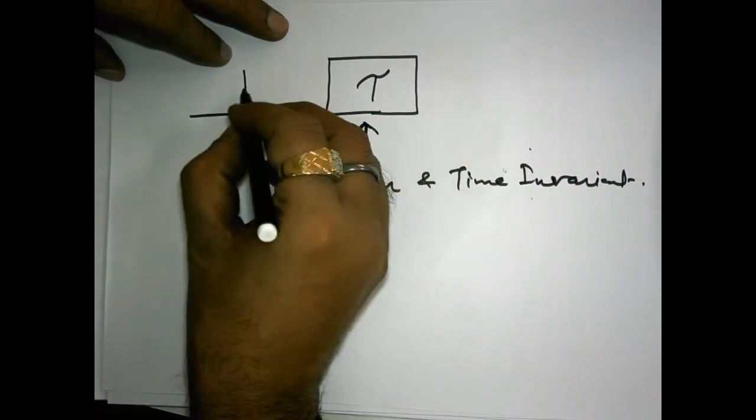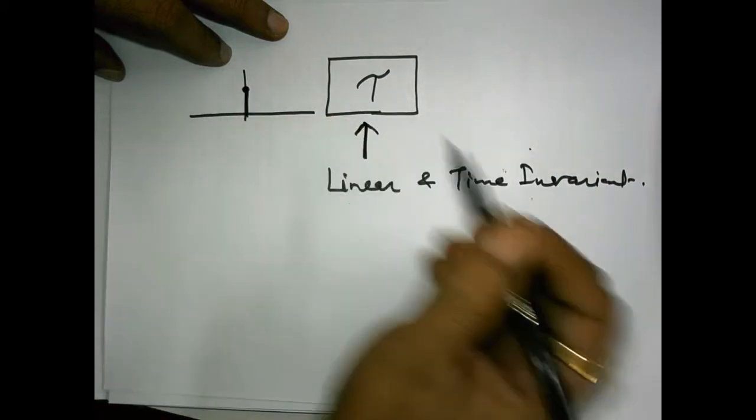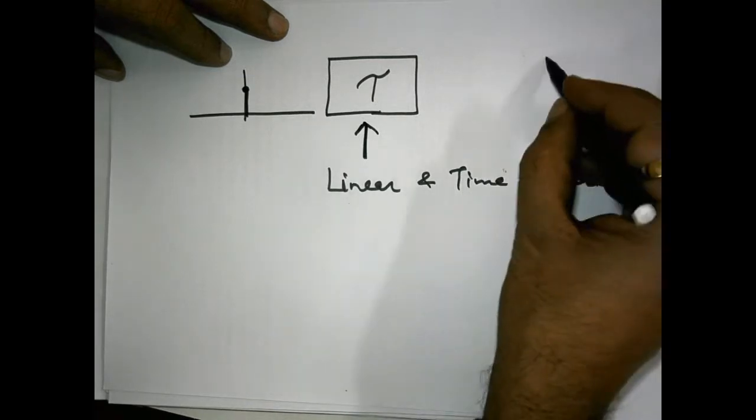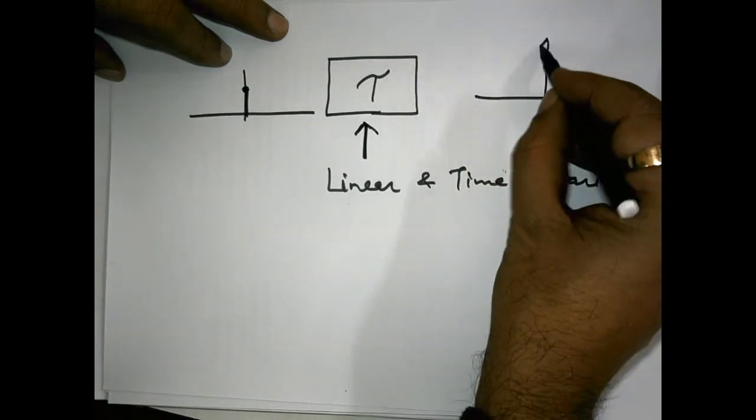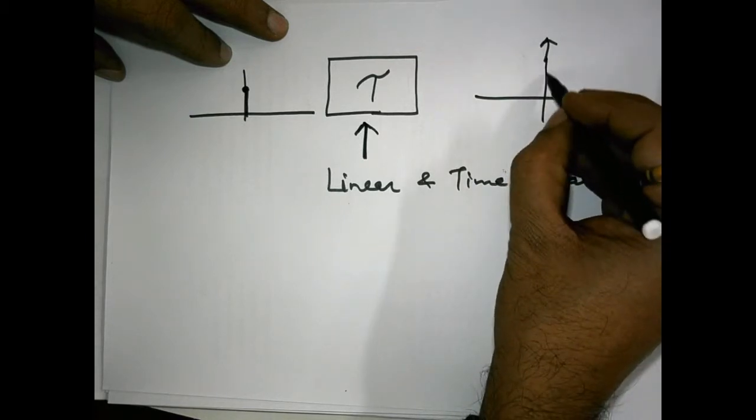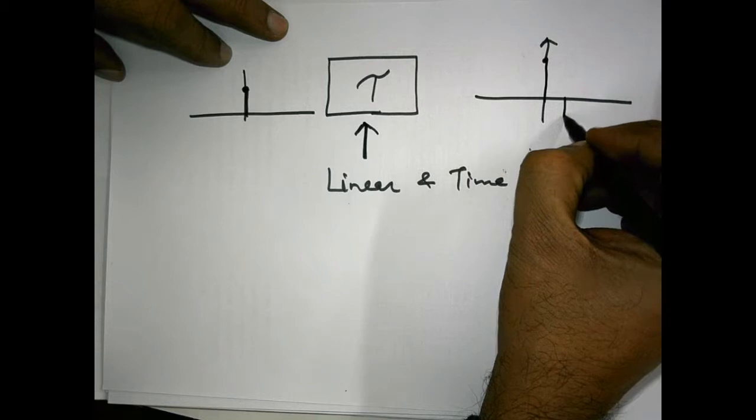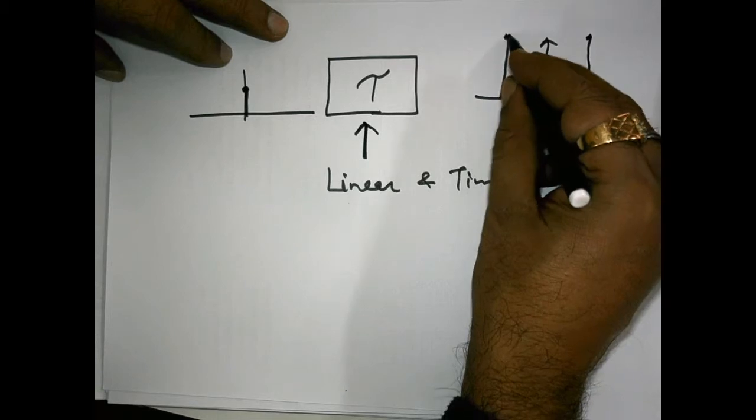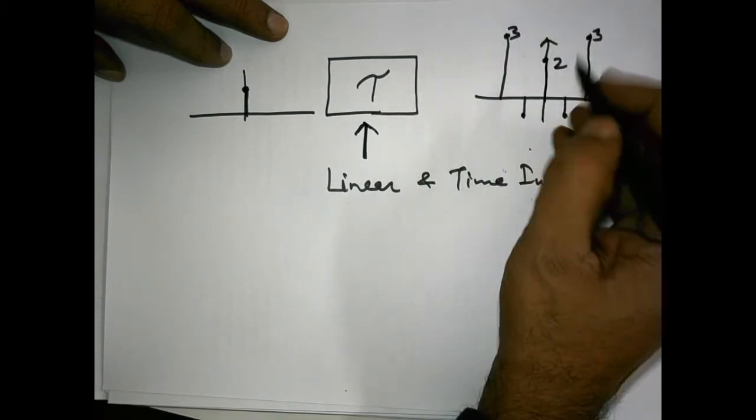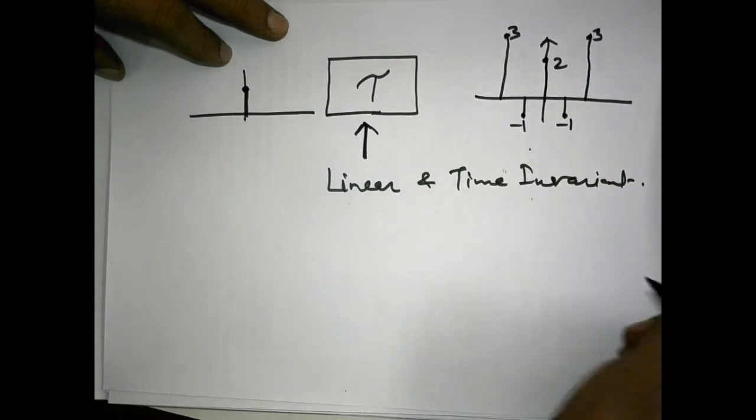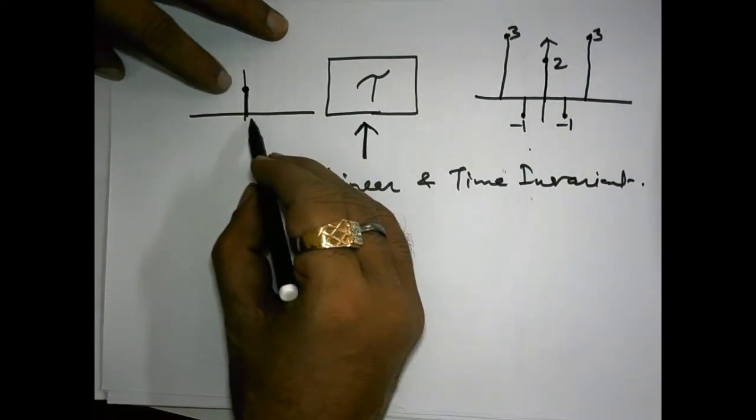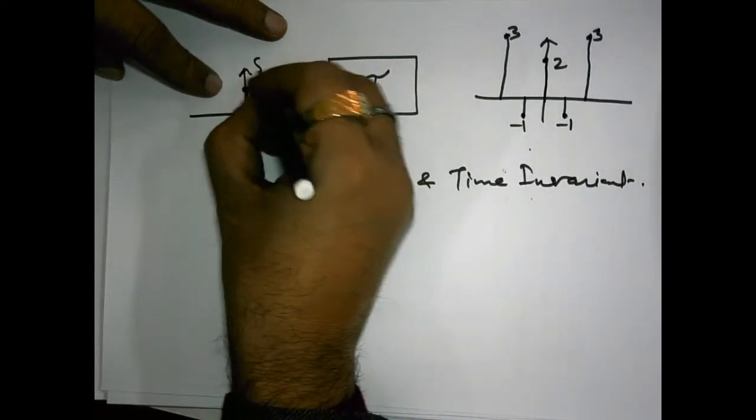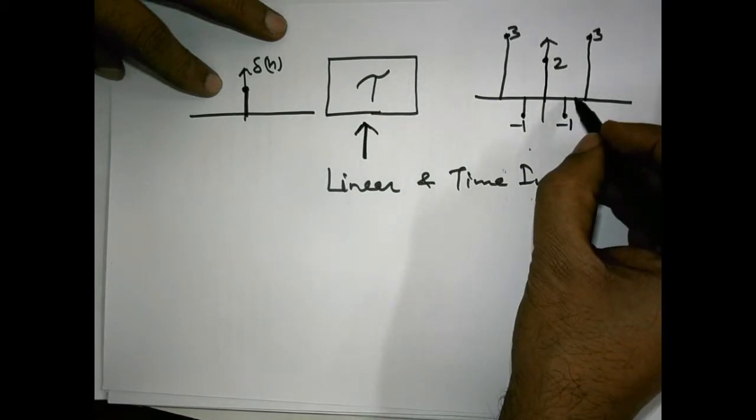Suppose we give a unit impulse as input to this system, and on giving this impulse we obtain some output which appears something like this. Okay, this is 2, this is 3, strength is 3, this is -1 like this. Here I am giving an impulse, a simple undelayed impulse, meaning delta n, and we are obtaining some output.